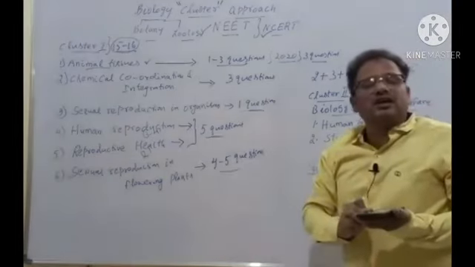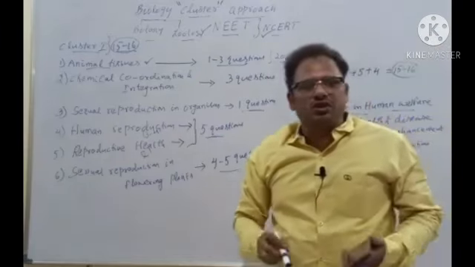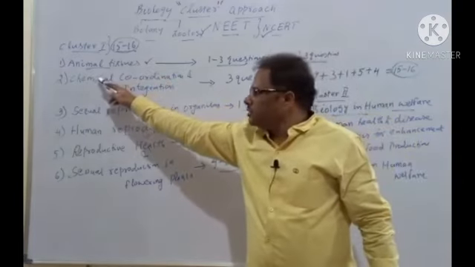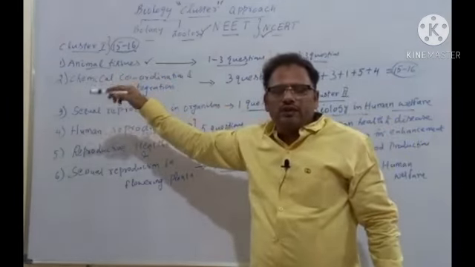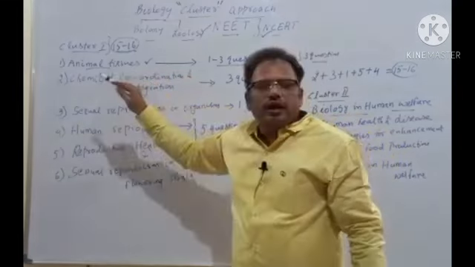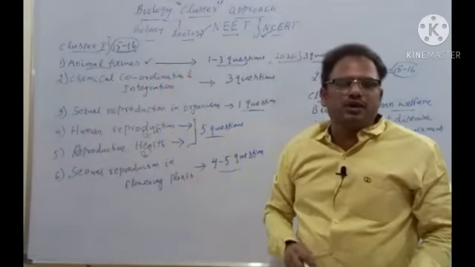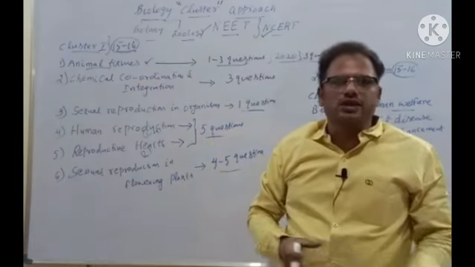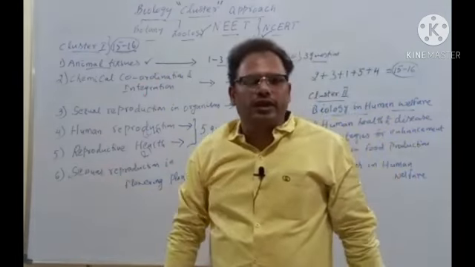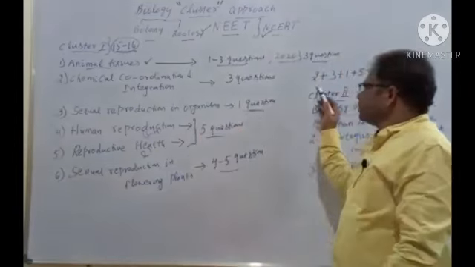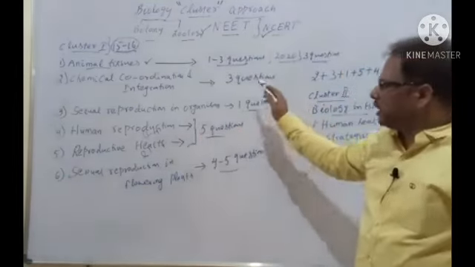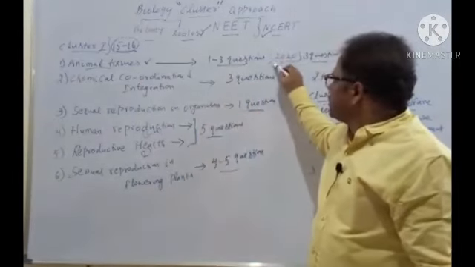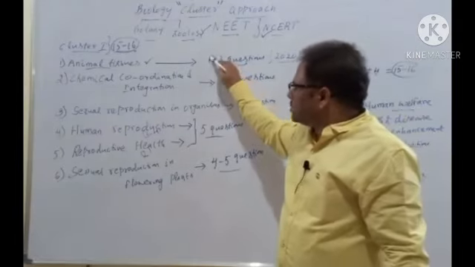And what is cluster 3? Cluster 3 means human physiology, except chemical coordination, because that is already discussed, isn't it? All these are the NCERT 11th class topics: chemical coordination and integration, digestive system, that is digestion and absorption, breathing and exchange of gases, neural control and coordination, body fluids and circulation, excretion, and so on. All these are there under human physiology. Under cluster 3, I'll be discussing human physiology except chemical coordination and integration. Clear, students? So this cluster approach is very important for you. Yes, please focus on this one.